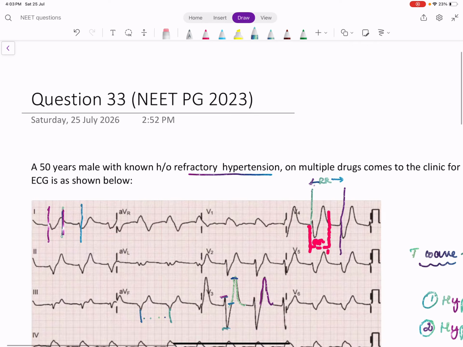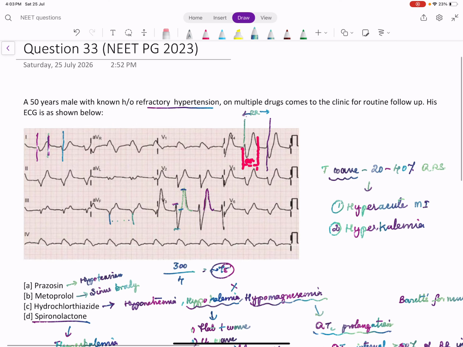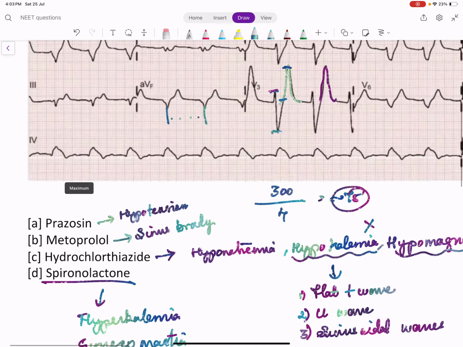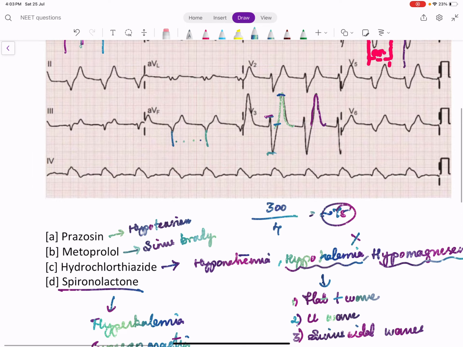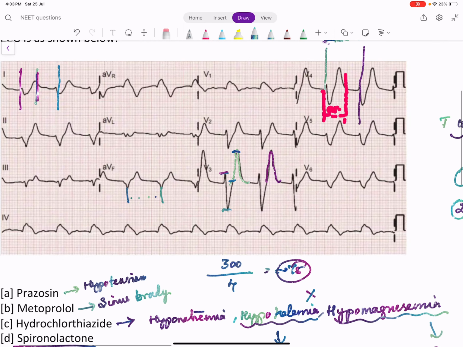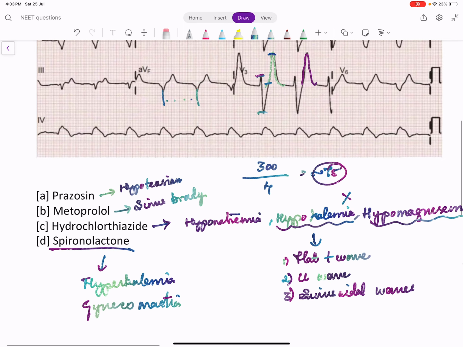Okay. So suppose if you are very confused with the ECG initially, just read the question and try to fit whether the ECG comes. Prazosin will cause only hypotension. It cannot be picked up in ECG. Metoprolol causes sinus bradycardia. Then try to calculate the heart rate. Here it is normal. So B cannot be the answer.